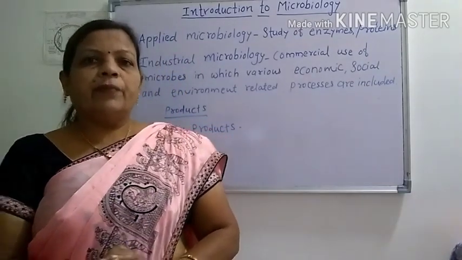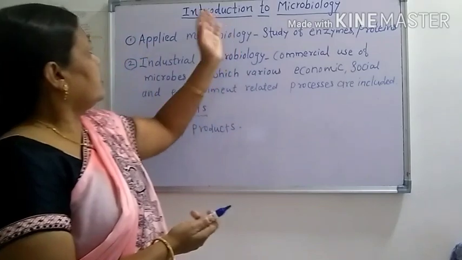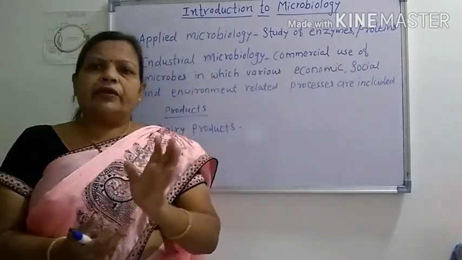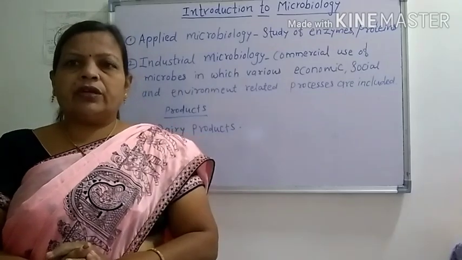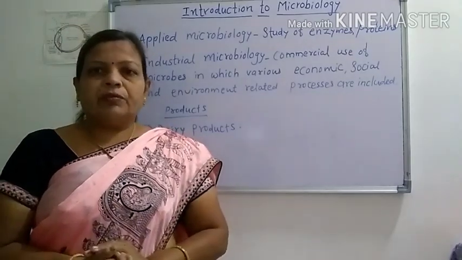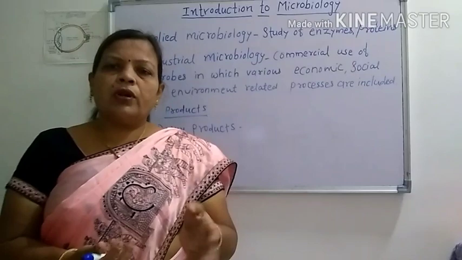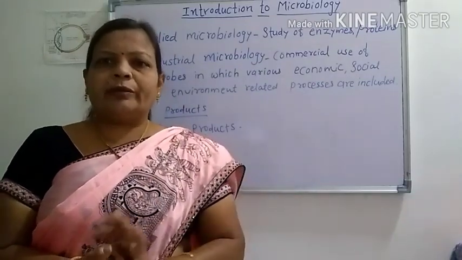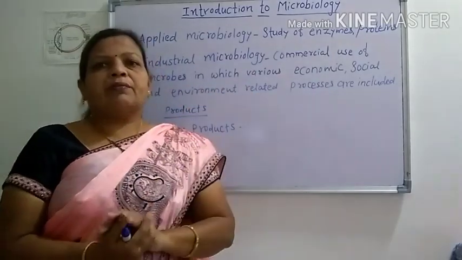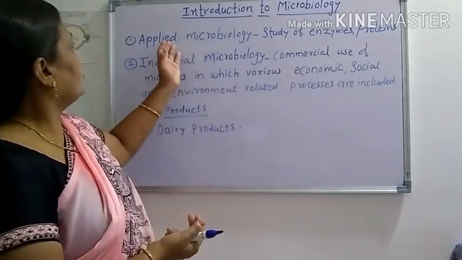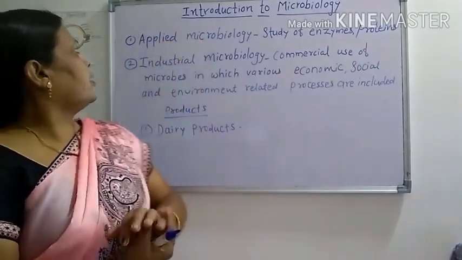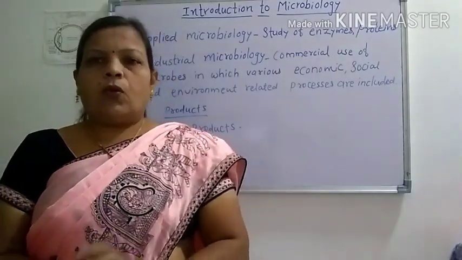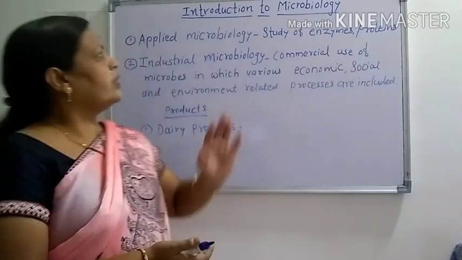This microbiology is divided into various branches according to the study of the microorganism or the usefulness of the microorganism in the different fields of human life. The first one that we have to study in this chapter is applied microbiology. Now what is applied microbiology?